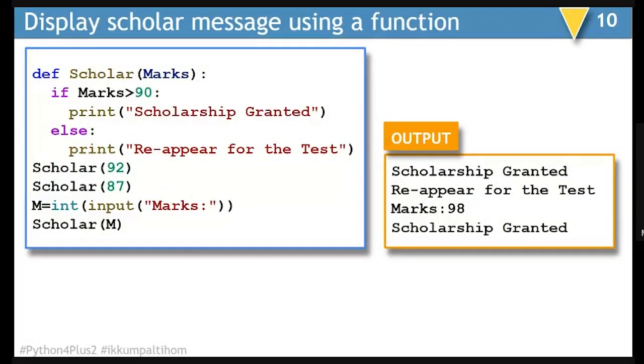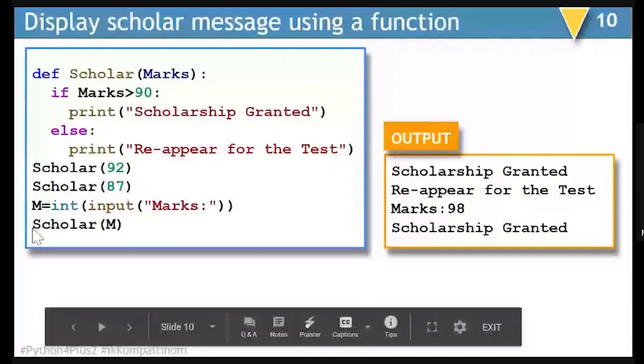Next, whatever we can do in a normal program without a function, we can make use of all those commands inside the function also. So this is an example where we make use of an if statement within a function. We are passing 92, and this 92 is received by the function as marks. If the marks are more than 90, it displays scholarship granted, and if marks are not greater than 90, it displays a message as reappear for the test. So when we pass 92, it displays scholarship granted. If we pass 87, it shows reappear for the test.